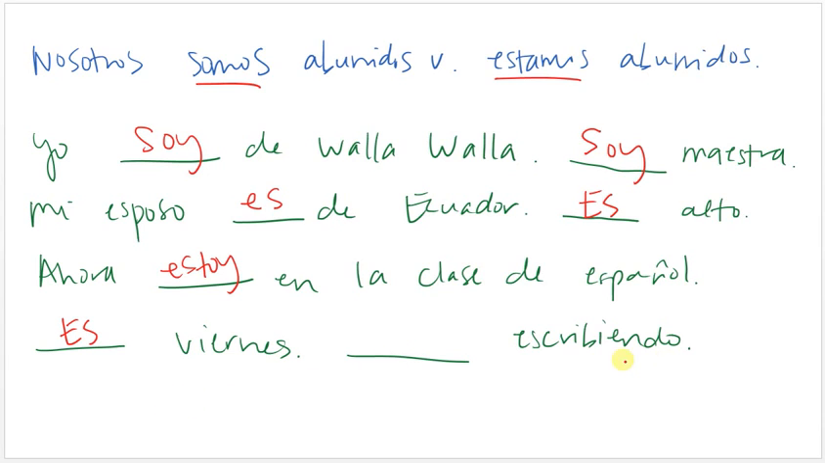And I am writing. We have the -ing, which is the present progressive. So with the progressive, we're always going to use estar. So it's going to be the yo form of estar. Estoy escribiendo.